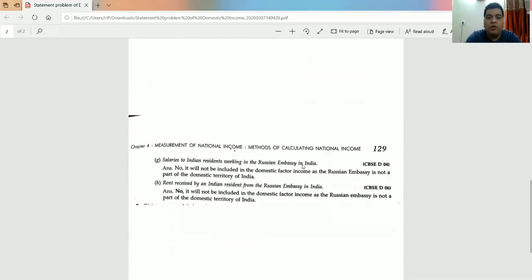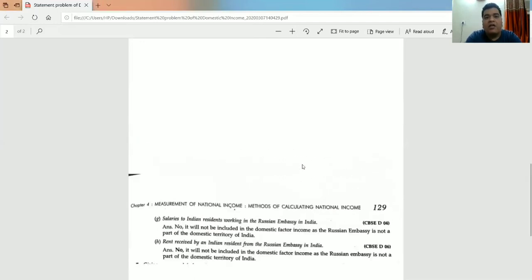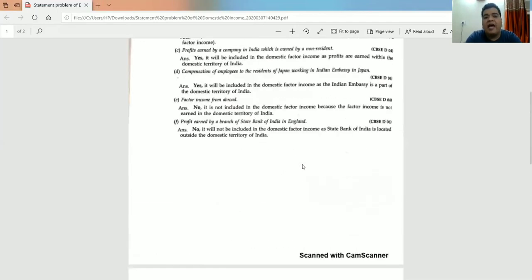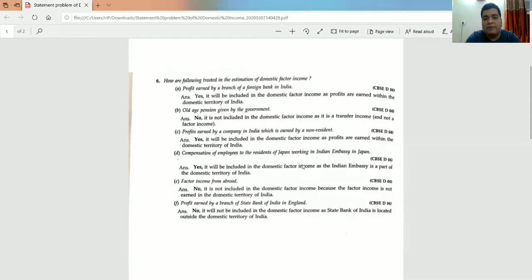Answer is no, it is not included in the domestic factor income of India because the Russian embassy is not a part of the domestic territory of India. I hope it is clear to you. The Russian embassy, even if it operates in India, is not a part of the domestic territory. So it is not included in the domestic factor income of India. Now, basically, I am coming to one more concept.